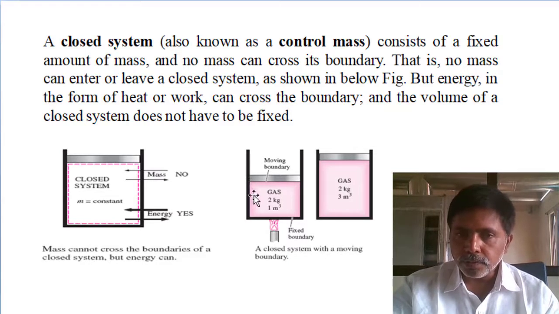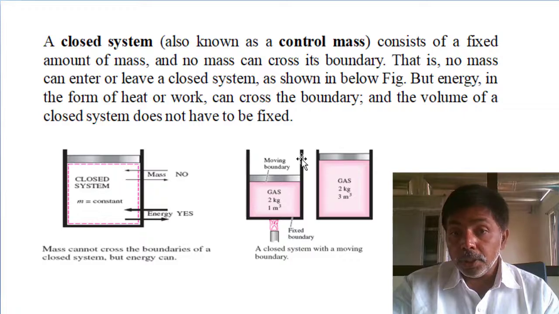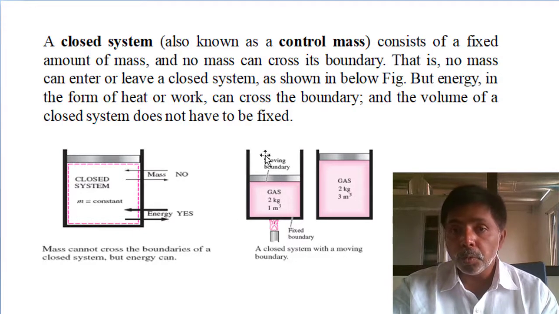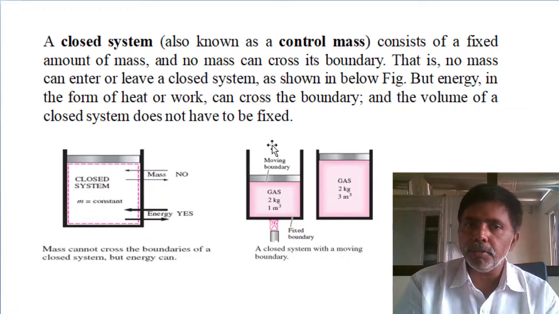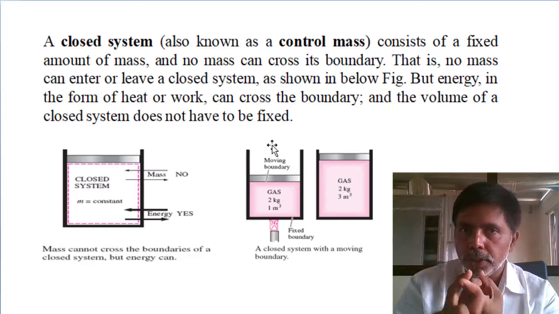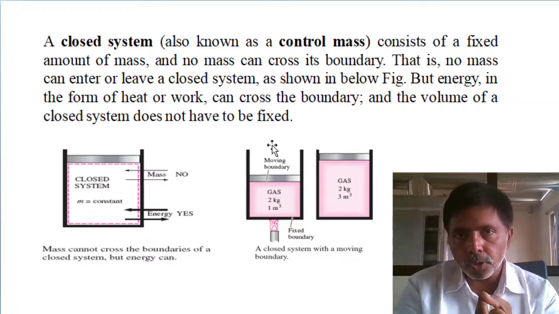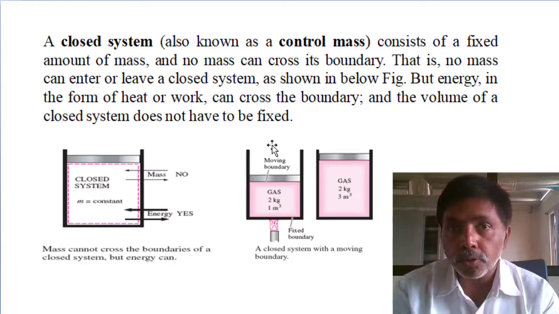Next, boundaries may be fixed, may be movable. In this assumption, three boundaries are fixed, one boundary is movable. So this is a brief explanation of closed system. A closed system has three names: closed system, controlled mass, and non-flow process.